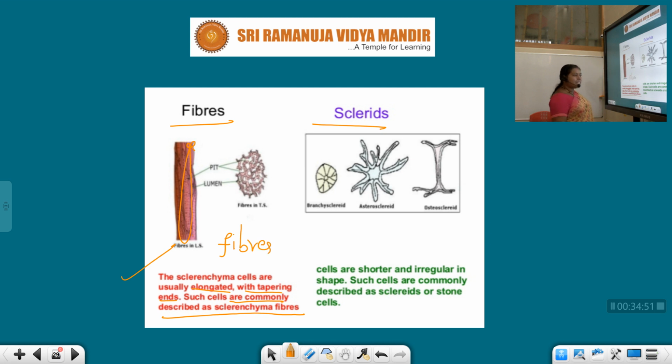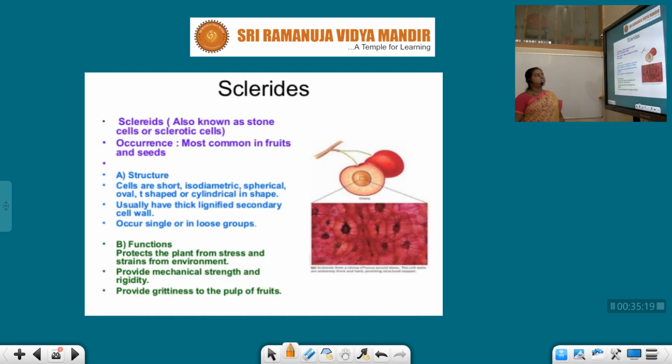Sclerites: cells are shorter and irregular in shape. Such cells are commonly described as sclerites or stone cells. What are these? Sclerites or stone cells. Cells are short and irregular in shape. Here the cells are usually elongated with the tapering ends and are called fibers. Cells that are short and of irregular shape are called sclerites. These are the different sclerenchyma cells.